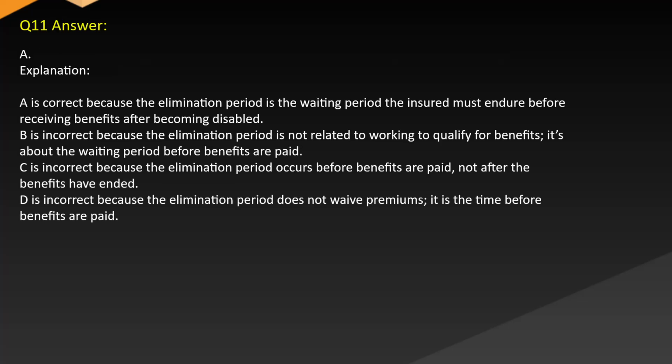Answer A. Explanation: It is correct because the elimination period is the waiting period the insured must endure before receiving benefits after becoming disabled. B is incorrect because the elimination period is not related to working to qualify for benefits. It's about the waiting period before benefits are paid. C is incorrect because the elimination period occurs before benefits are paid, not after the benefits have ended. D is incorrect because the elimination period does not waive premiums. It is the time before benefits are paid.